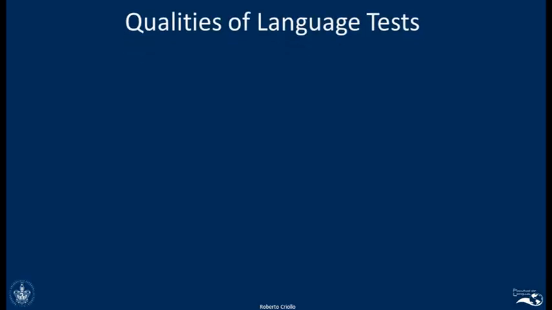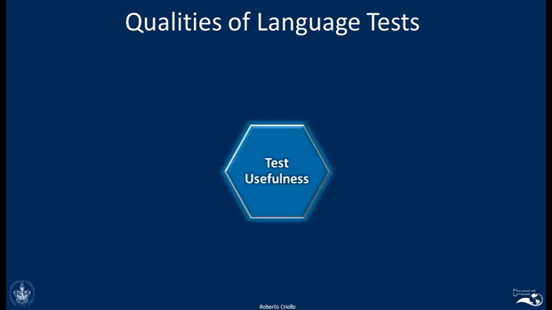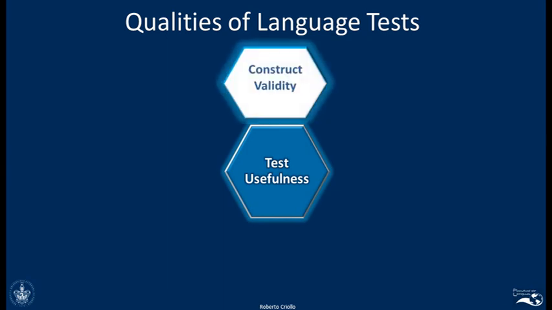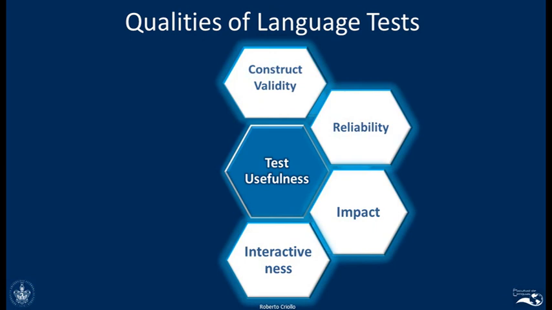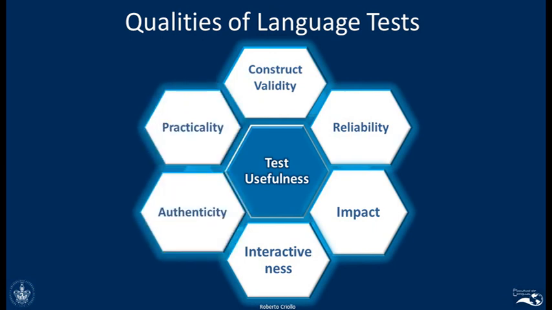Okay, to summarize the content of this unit, how can we know what is the most appropriate test, or how can we determine if the exams that we design are appropriate or not? We call this test usefulness, and it's made up of construct validity, reliability, impact, interactiveness, authenticity, and practicality.